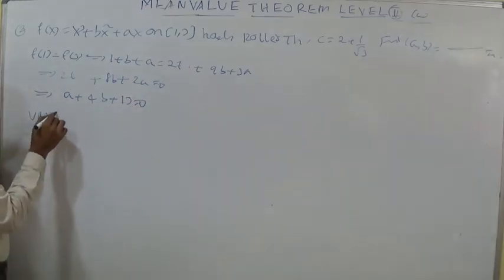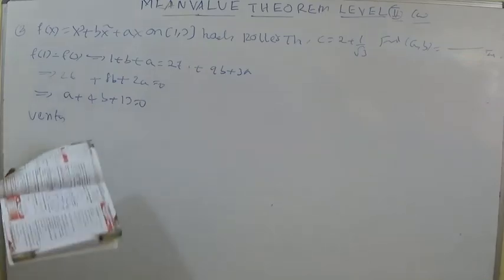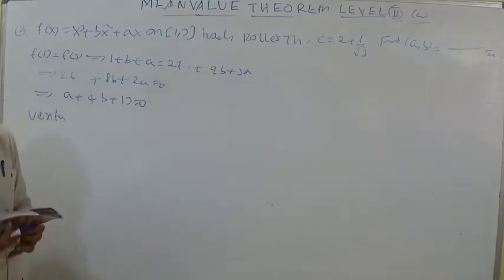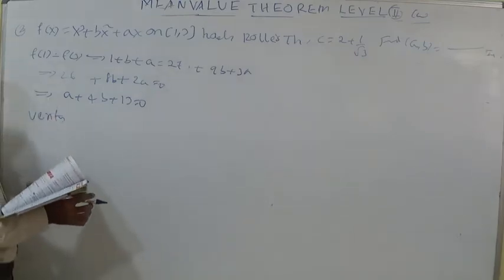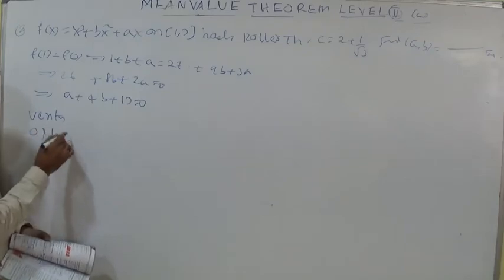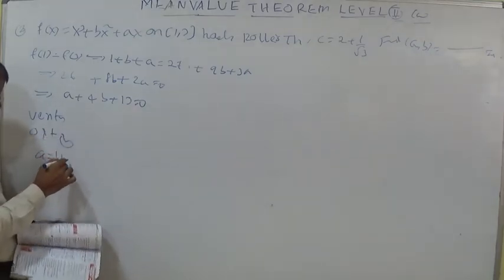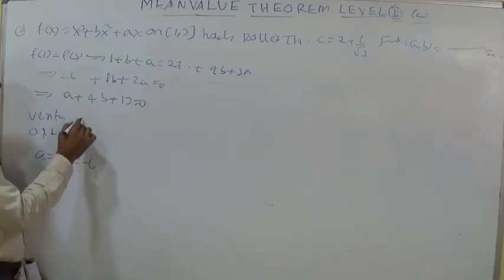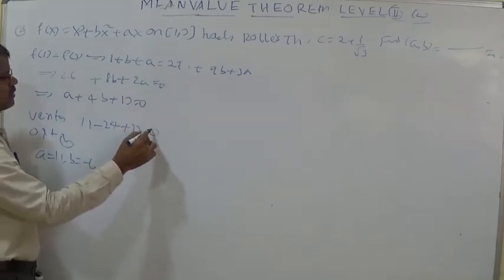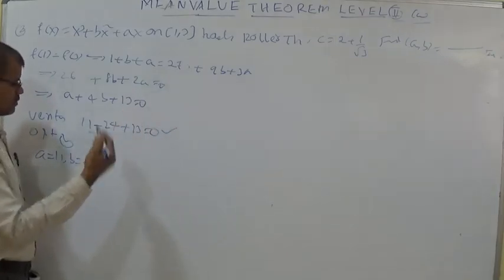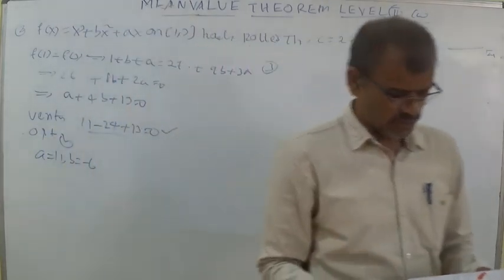Verify the options, I am writing. Let us discuss the first option: all positive is not possible. Second option, verify option 2. The value of a is 11 and b is minus 6. So 11 minus 24 plus 13, minus 24 equal to 0. That's all. Second option is correct.